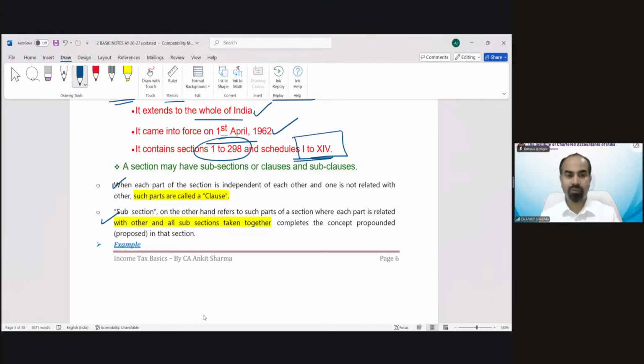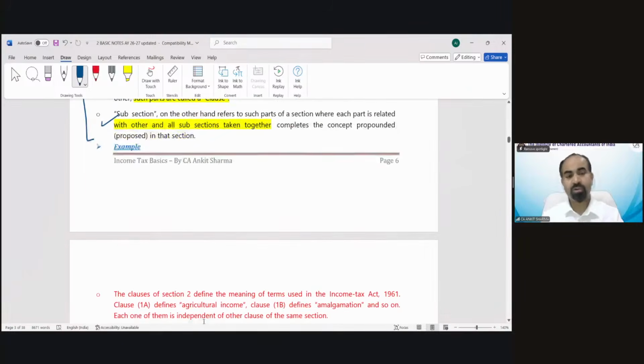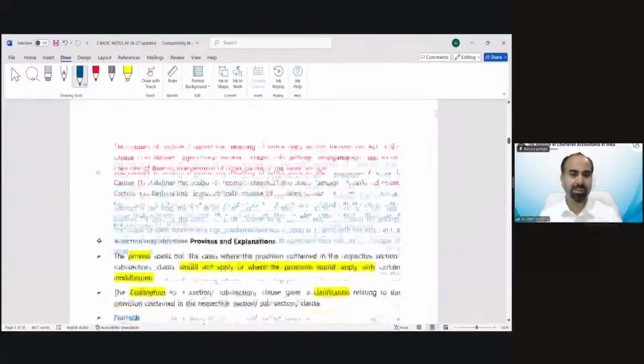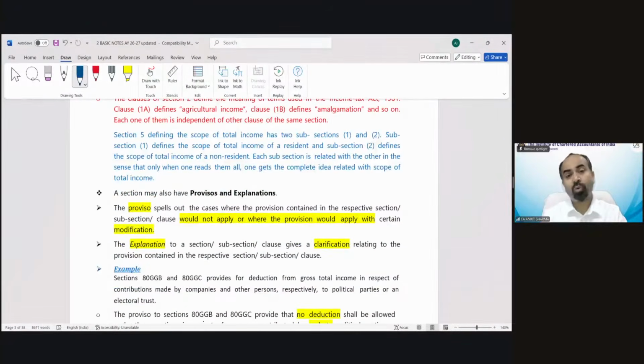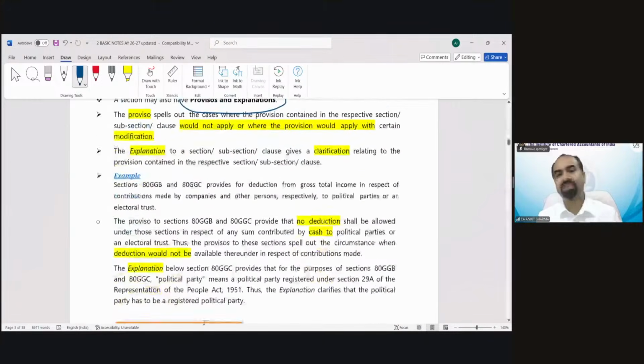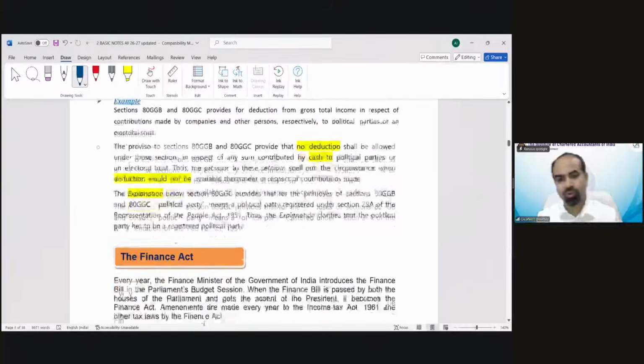So this is your homework: you have to go through these provisions, the meaning of clauses and subclauses, and if there is any issue in that part, you can ask me in the next session. I also made examples for the clarity of clauses and subclauses. There are then the proviso and explanation also. In a section, you may have clauses, subclauses, subsection, proviso and explanation. What is the difference between a proviso and an explanation, with example? I have explained it over here.